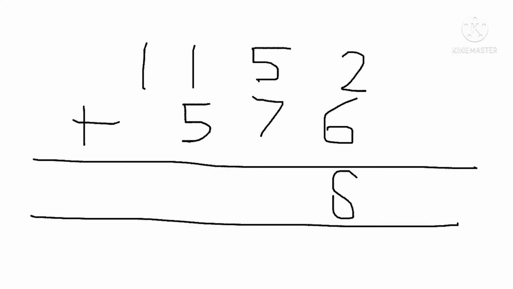2 plus 6 is 8, then 5 plus 7 equals 12. Exchange the 1 into the hundreds column, and 1 plus 5 plus 1 is 7, and 1 plus 1 is 2. So this number makes 1728, so 1728 is the cube number for 12. This is getting a bit longer, so I might have to speed this up a little bit.